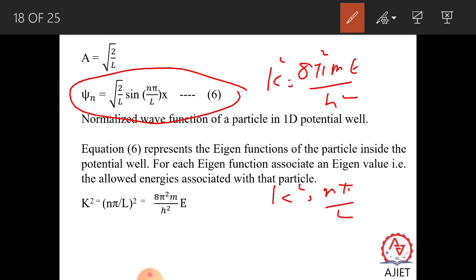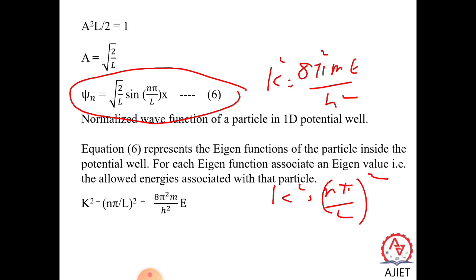We got k = nπ/L, or k² = n²π²/L². So just substitute both expressions for k². When you substitute that, if you solve this, we will get E, for the energy values we have to determine, E = n²h²/8mL².